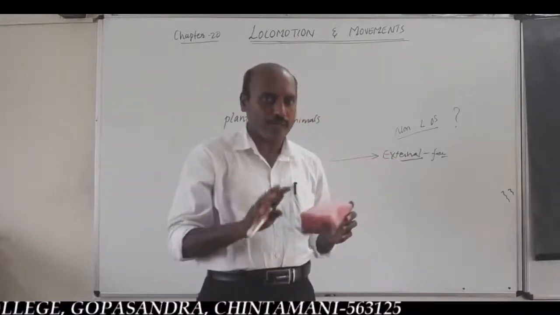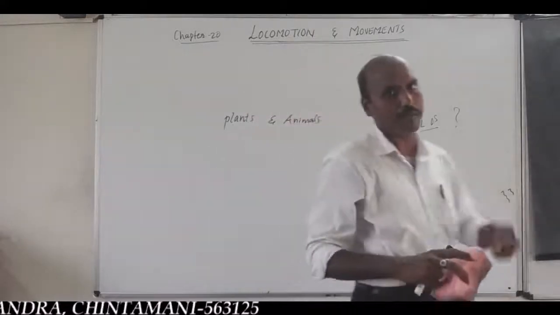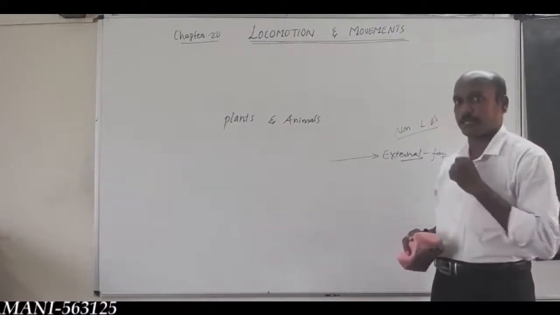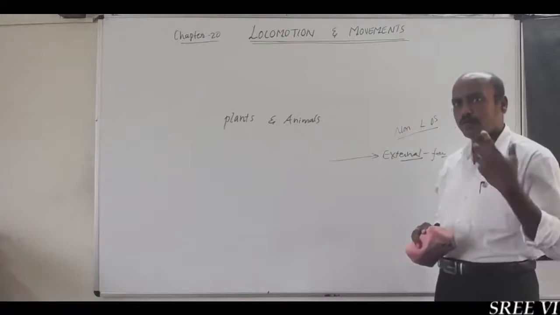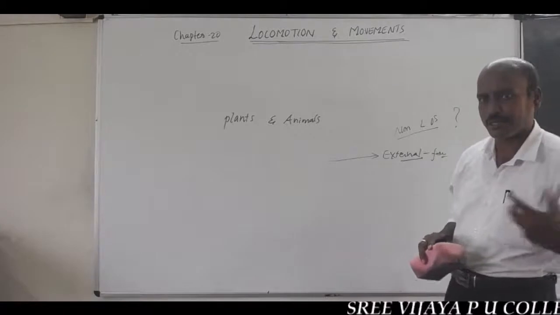But living organisms show locomotion and movement by using their own metabolic energy. That is the major difference of locomotion and movements in non-living things and living organisms.